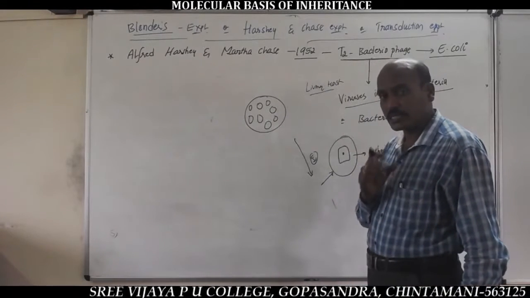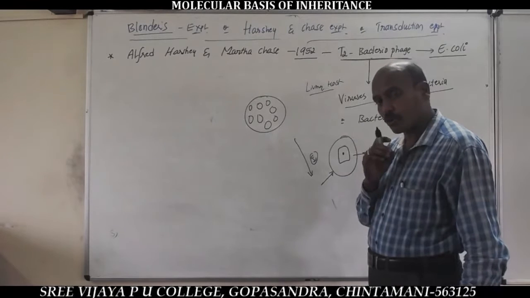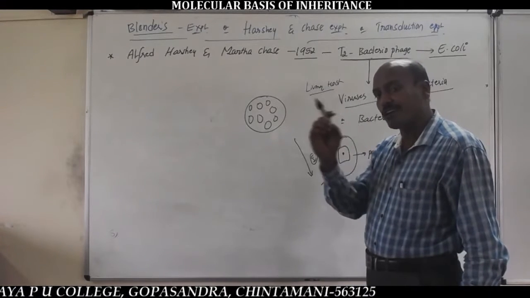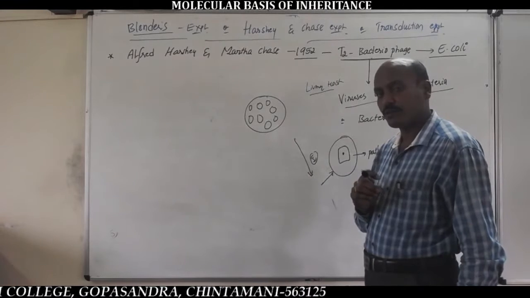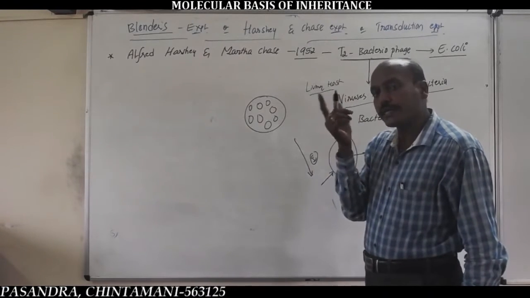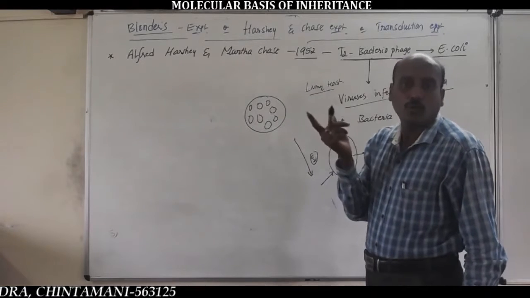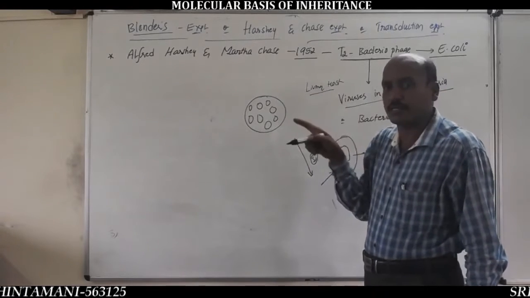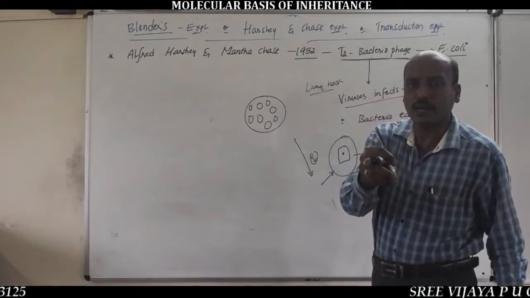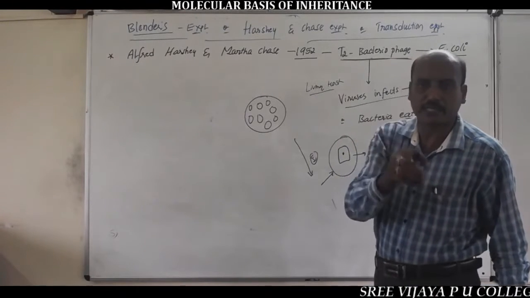See, viruses are submicroscopic, acellular organisms. They multiply or reproduce only inside the host cells, only inside living organisms. That's very important: viruses are obligatory parasites.